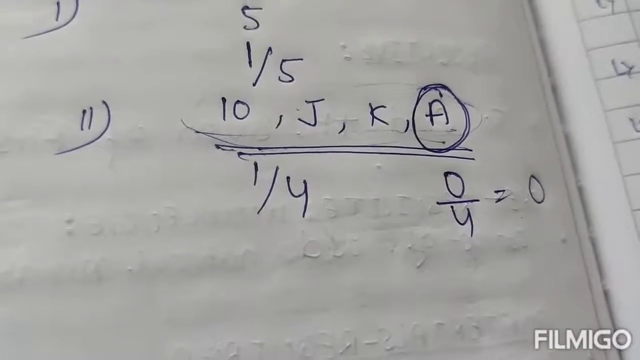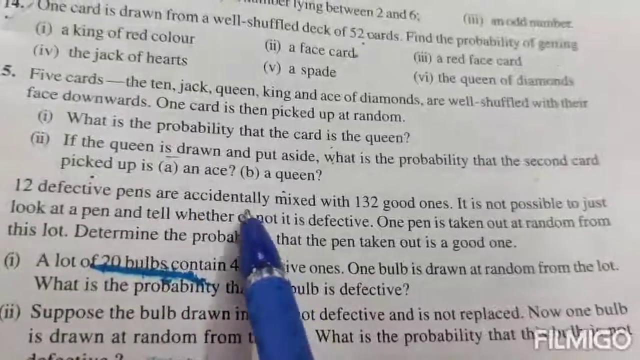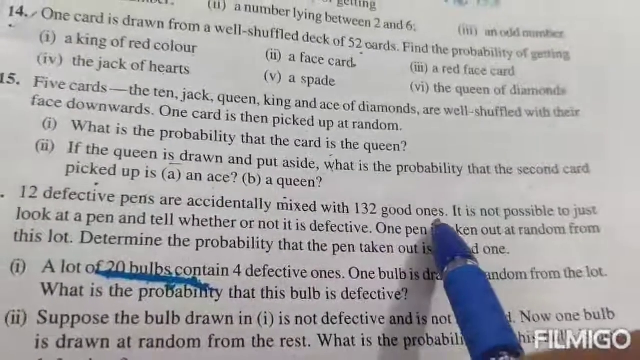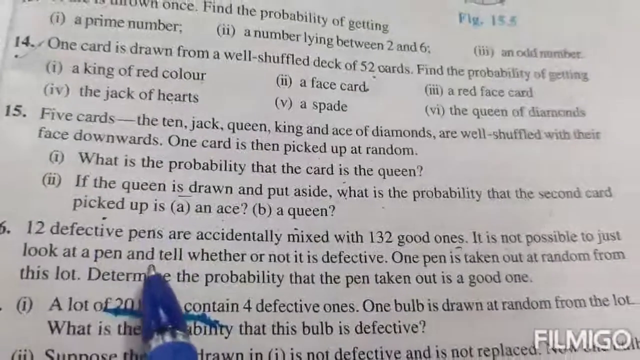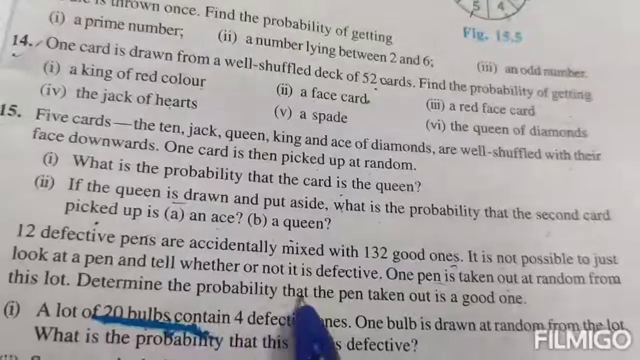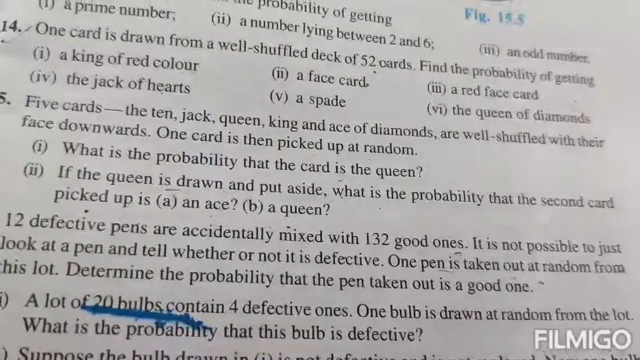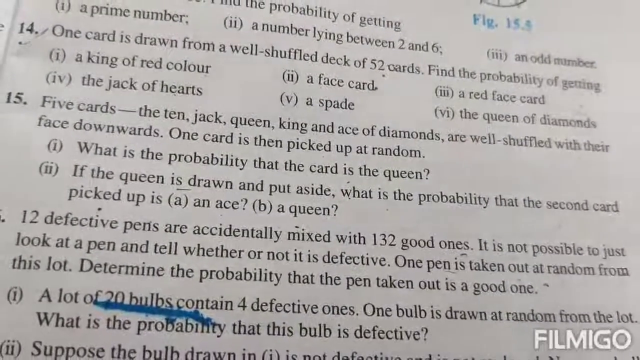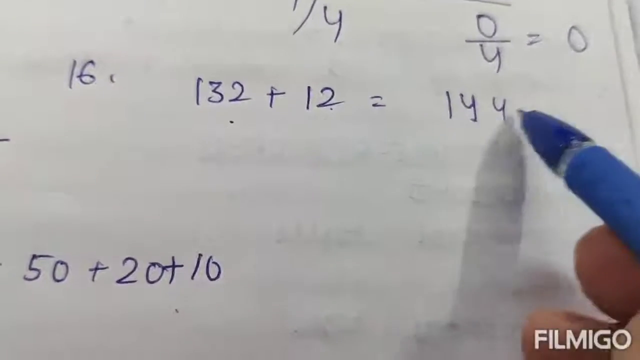Okay. Next. Question number 16. 12 defective pens are accidentally mixed with 132 good ones. It is not possible to just look at a pen and tell whether or not it is defective. One pen is taken out at random from this lot. Determine the probability that the pen taken out is a good one. Total number of pens is 132 plus 12, which is 144.